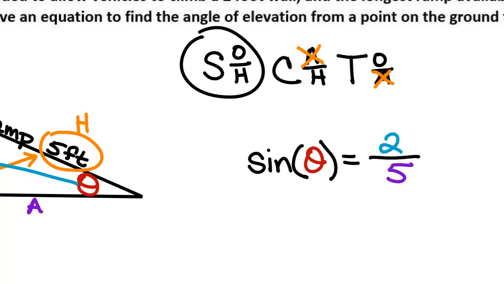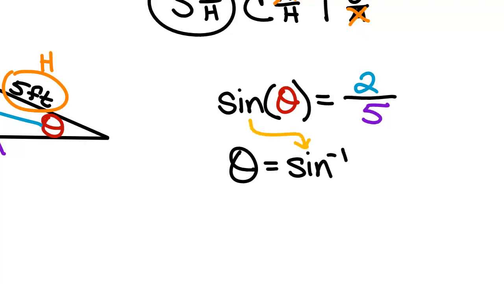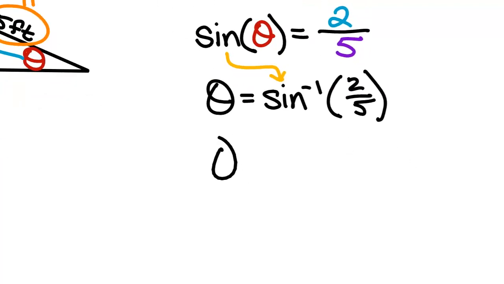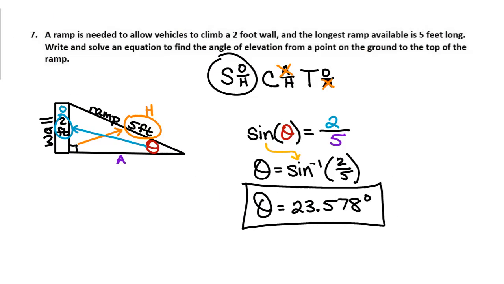Now how do I get theta by itself? Inverse. Yep. Sine goes to the opposite side and it becomes the inverse. Theta stays on the left though. So inverse sine of 2 divided by 5. And what does that give us when we put it in the calculator? 23.578. And we put degrees with that. Very nicely done.